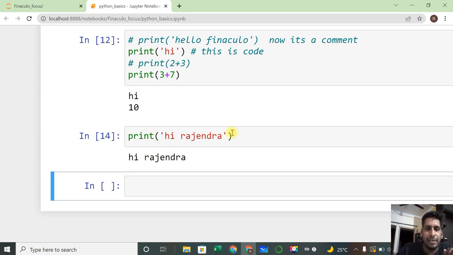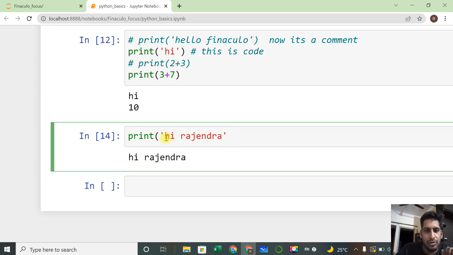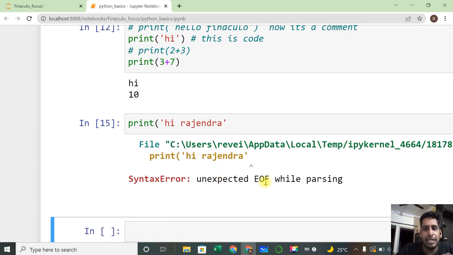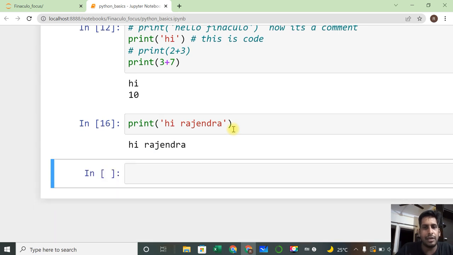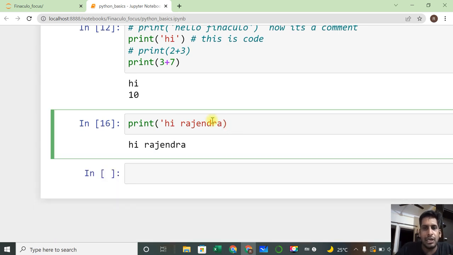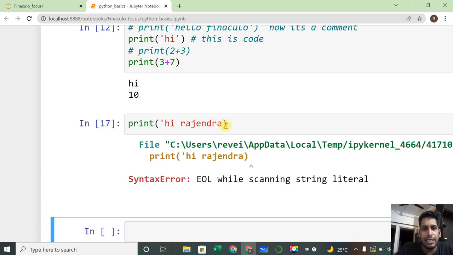One possible error is that you open the bracket but the bracket is not closed. You will get unexpected EOF, meaning end of the function. Print is a function, this is the start of the function with one bracket, but the end of the function is missing. If I add the closing bracket, it will work. Similarly, if a single quote is started but not ended with a quotation, it says end of the logic is missing.